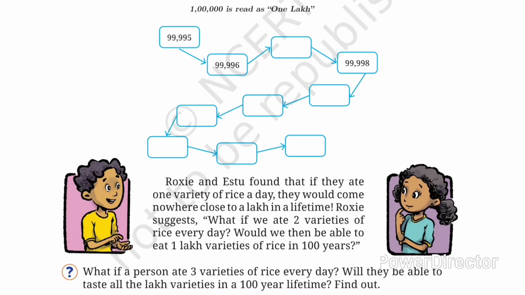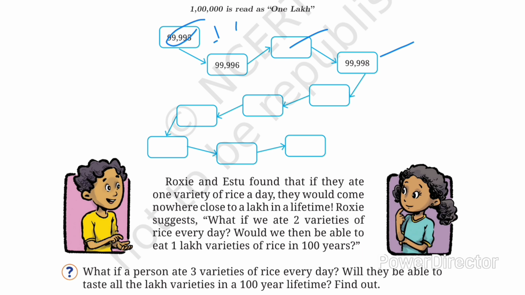Next there is one pattern where they have given empty places. There is 99,995, then 99,996. How do we get it? If we add 1 here, we get 99,996. Next, if we add 1 again, in this box we fill 99,997. Next, if we add 1, we get 99,998.